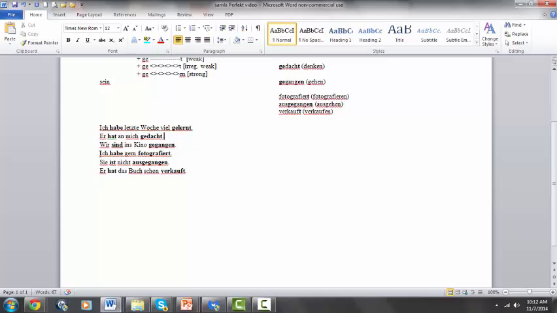We notice in all these sentences, the auxiliary verb haben or sein is in second position, conjugated to agree with the subject, and the past participle form of the verb is at the end of the clause, and it won't change depending on who our subject is. Only the auxiliary verb has to agree with the subject.